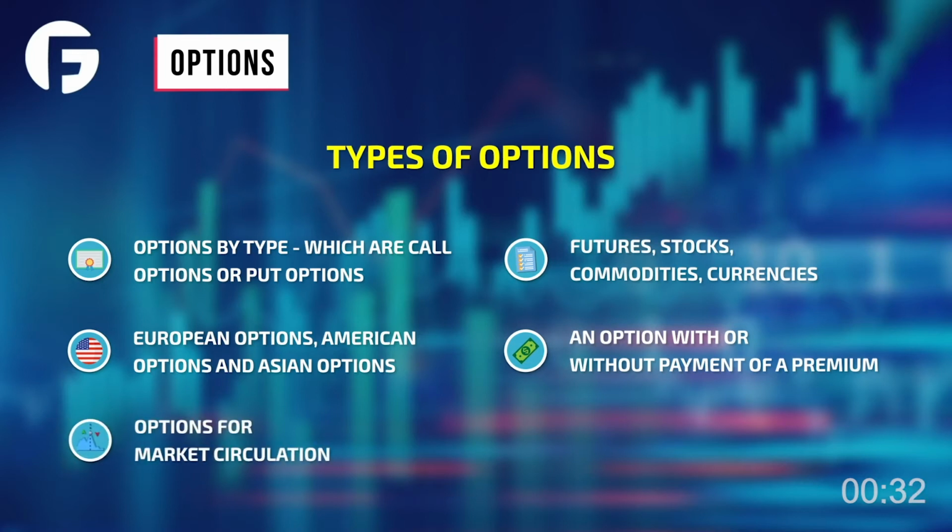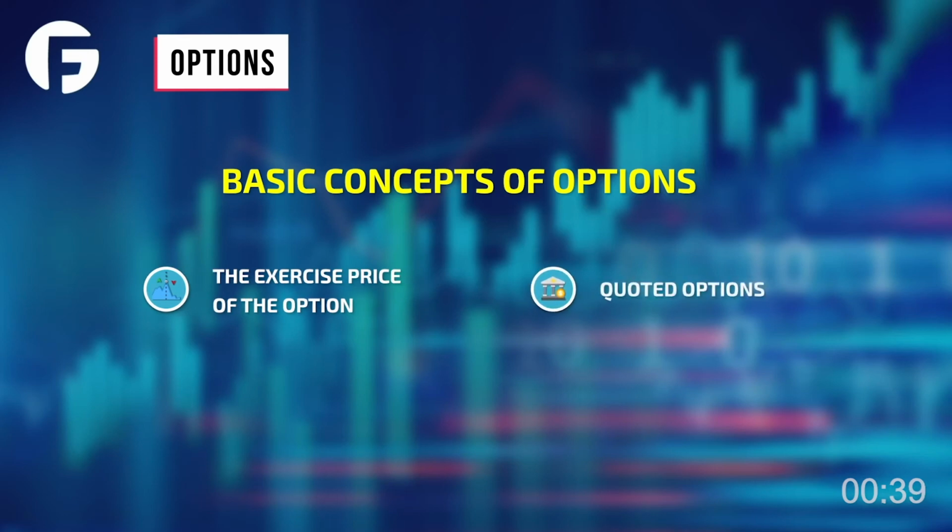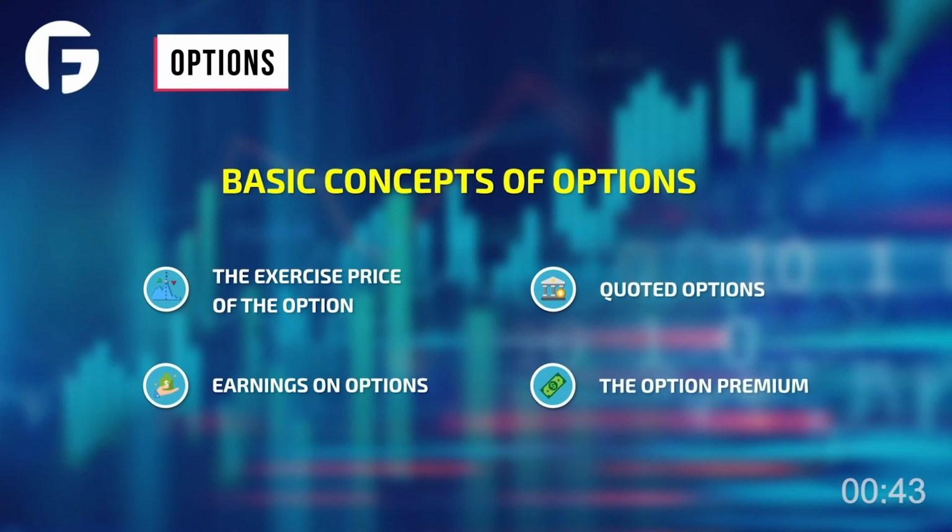The exercise price of the option is the price at which the underlying asset is bought or sold. Quoted options are those options that are traded on large exchanges, and the yield of an option is the profit received after exercising the option. The option premium is where the buyer pays a certain amount to the seller of the option.